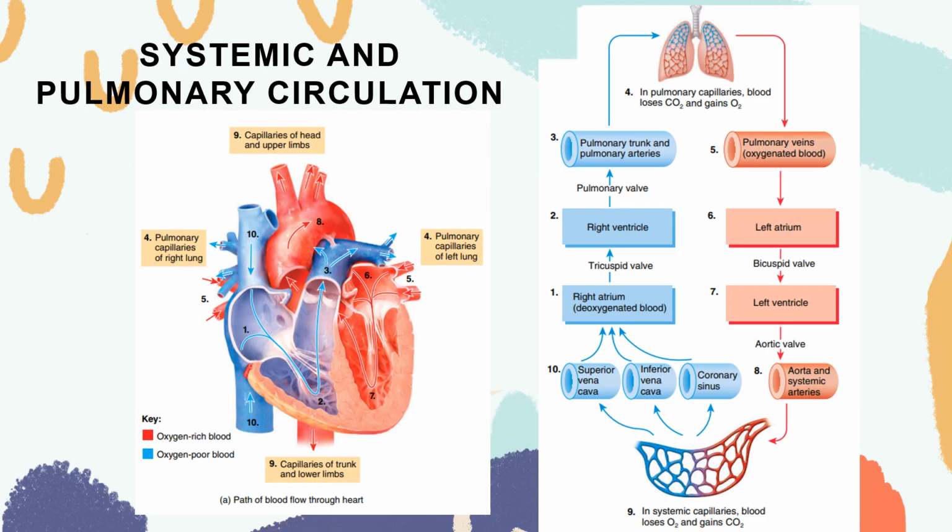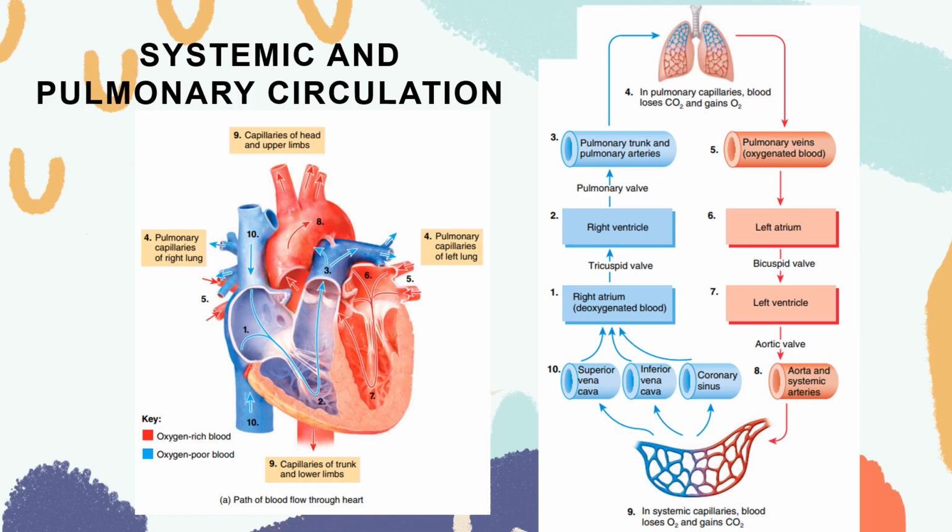So our next topic is systemic and pulmonary circulation. The heart, again, is actually two pumps side by side. The right side of the heart receives oxygen poor blood from your body tissues and then pumps this blood going to the lungs to pick up oxygen and remove the carbon dioxide. And then the blood vessels that carry blood to and from the lungs form the pulmonary circuit.